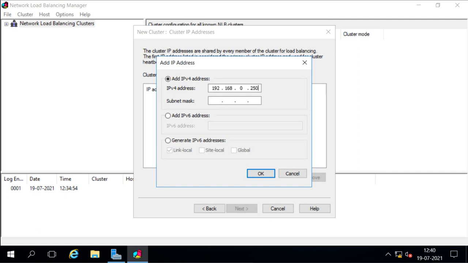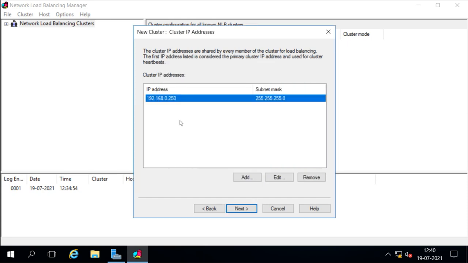I will give 250 here, and this will be my subnet mask. If you like, then you can go for the IPv6 address also, and I will say OK. So this is my cluster IP address.